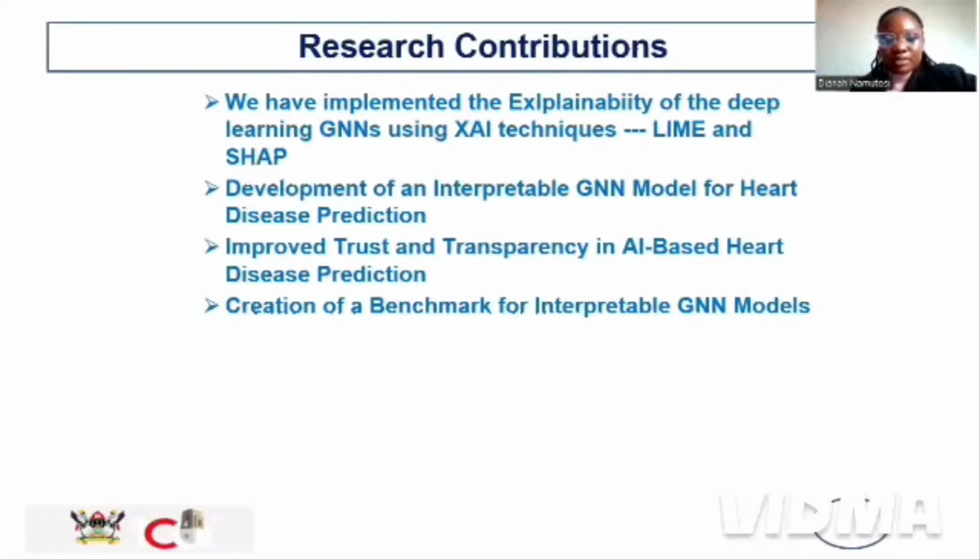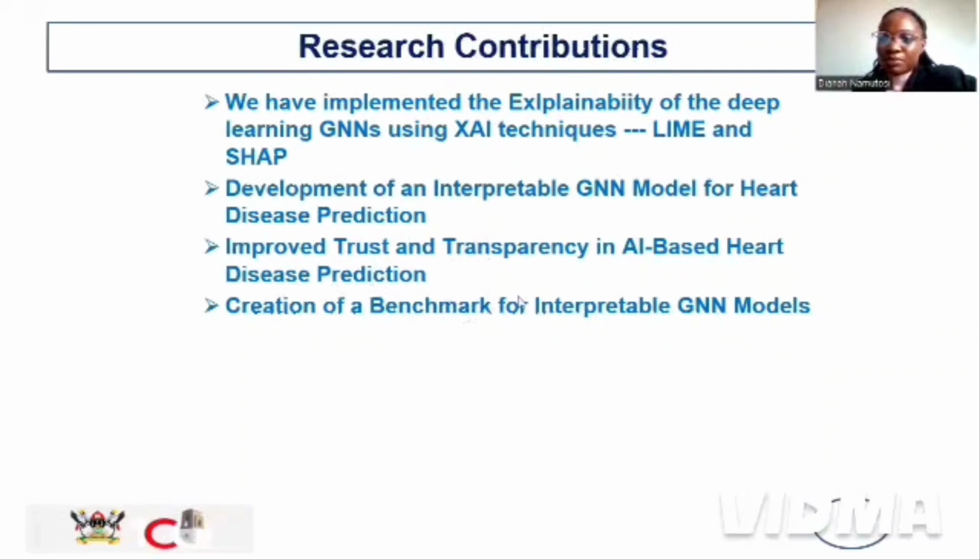One of the main contributions we have made in this project is implementing the explainability of the graph neural network models, and we achieved this using the XAI techniques, which are LIME and SHAP. This explainability contributes to the interpretability of the models, and it provides trust and transparency.